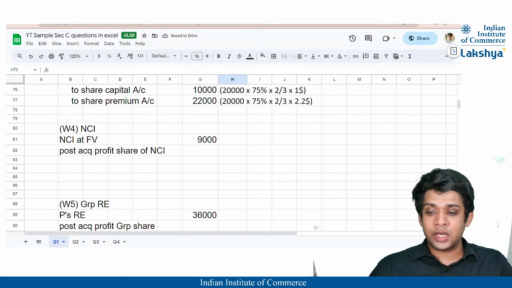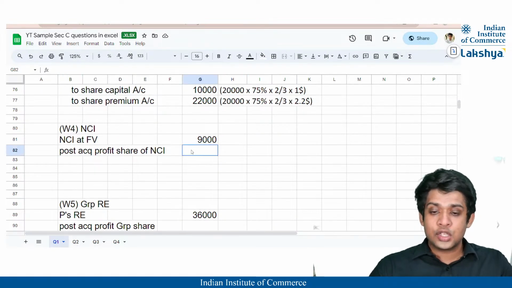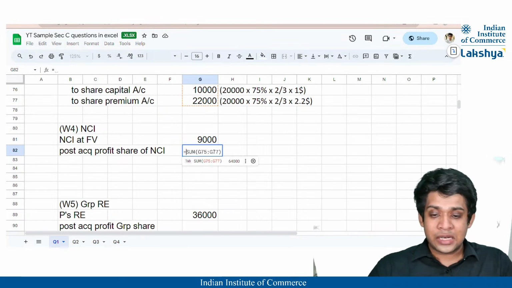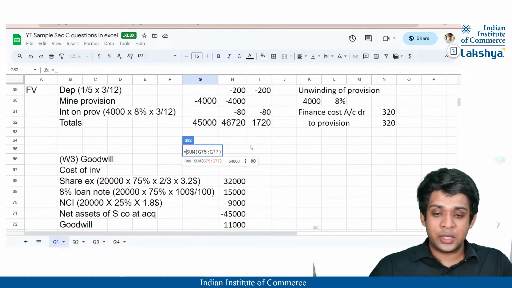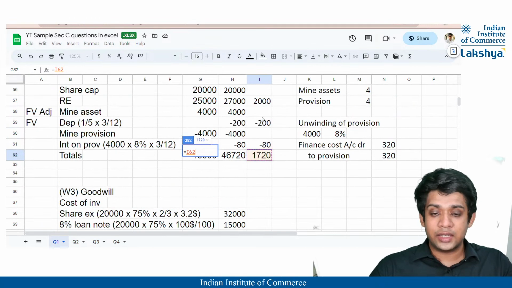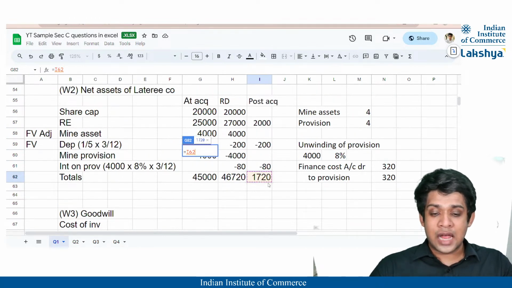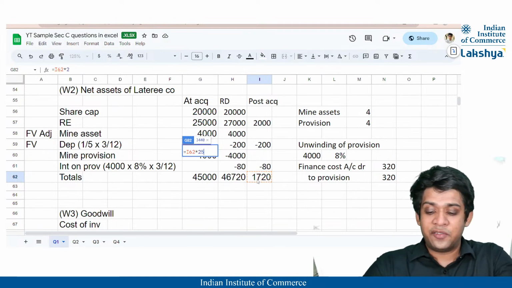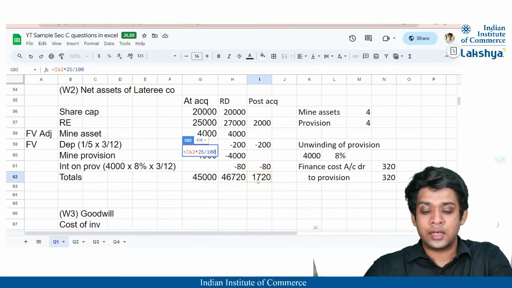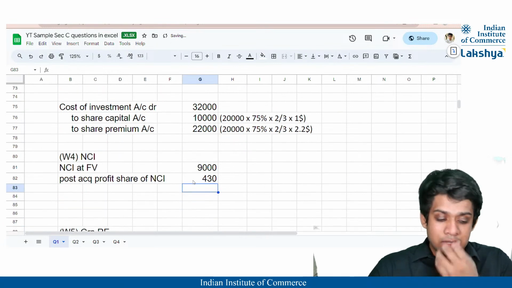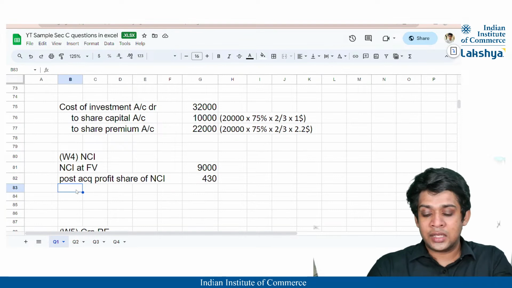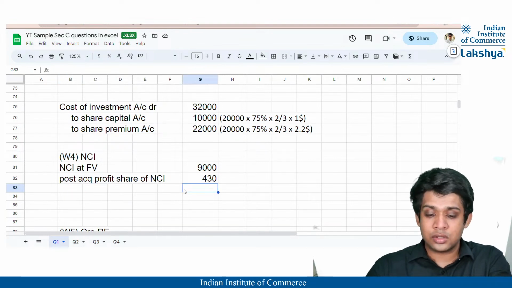Heading on to the next working note, that is working note 4. So we have our post acquisition profits. Correct, guys? So post acquisition profits are nothing but 1720 as calculated earlier, right? That is the last value of the last column in working note 2, right? 1720 into 25% belongs to NCI. Correct? So into 25%, that is going to be nothing but 430. Okay, I don't think there are any other adjustments here, so I'll just close this also.